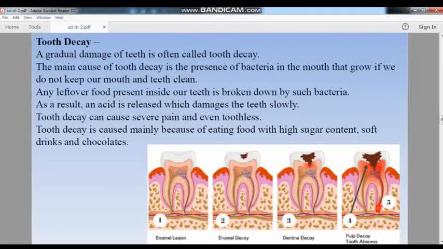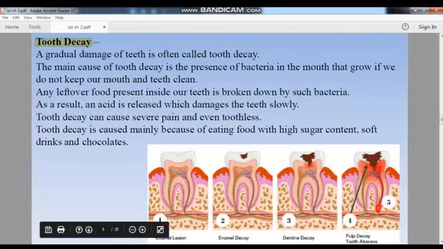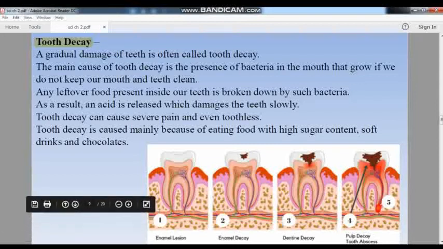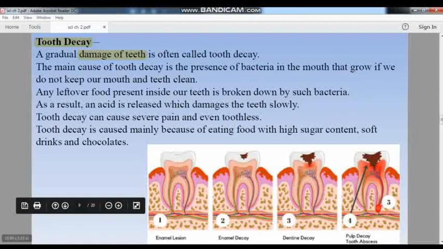Next comes tooth decay. Now we all know it, which we call दांतों में सड़न लग जाना. Clear? So why does tooth decay take place? In tooth decay, what is happening? The teeth are getting damaged. How are they getting damaged? When we are not cleaning our mouth properly.